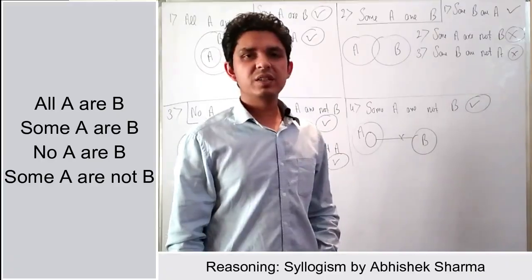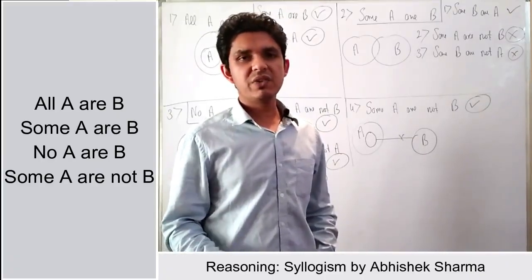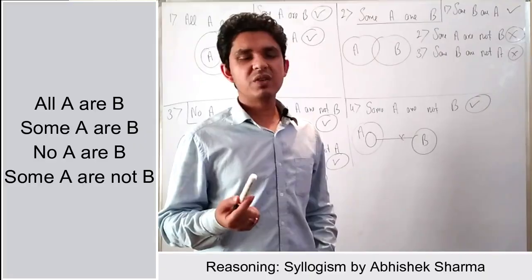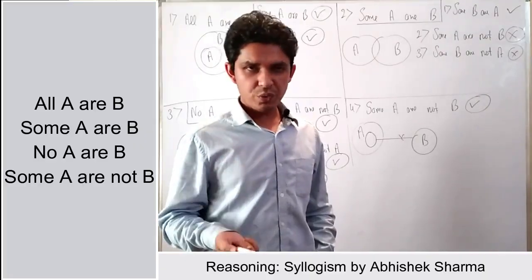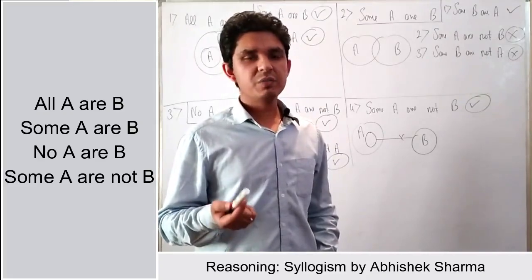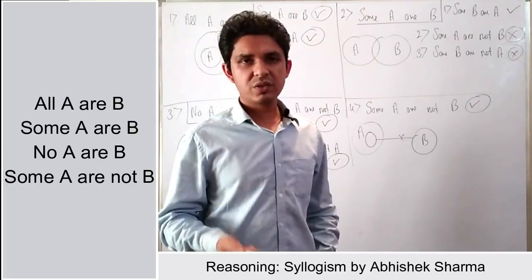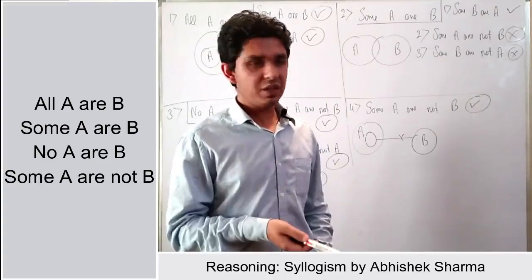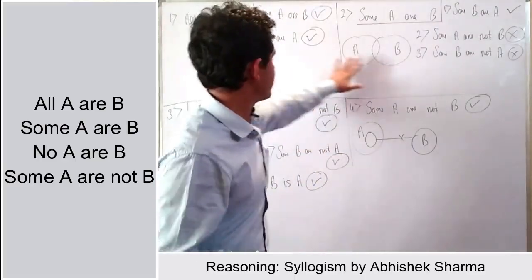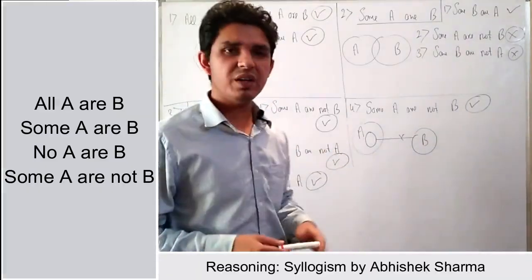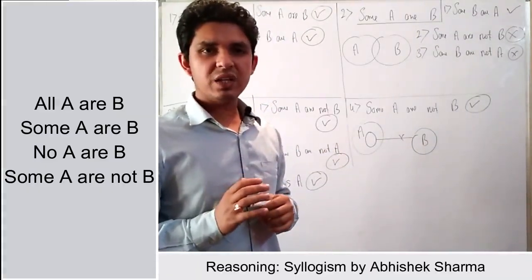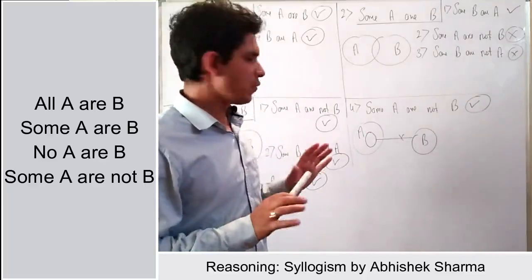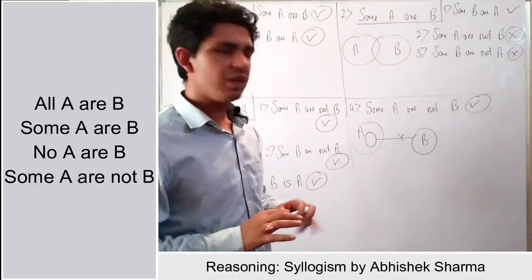Okay, as we were discussing in the starting, each question will be divided into two forms, statements and conclusions. The number of statements will be given as either 2, 3 or 4, right? And the number of conclusions will be given as either 2, 3 or 4. With these statements, we have to just make the arrangement, like I have made this arrangement, this arrangement, this arrangement and this arrangement, and you have to check whether the conclusions are true or false, right? This thing is very simple, we have to just check with the diagram, true or false.